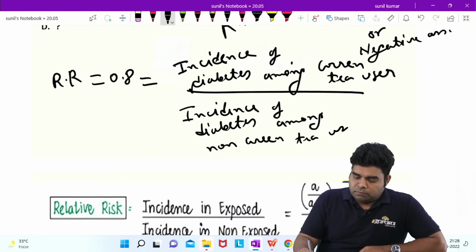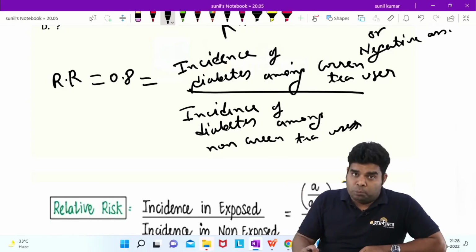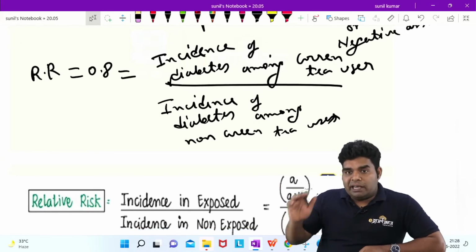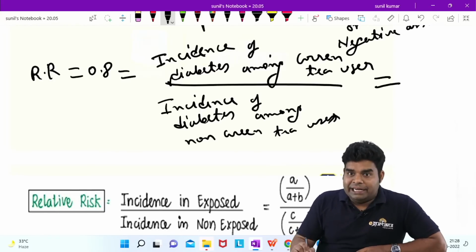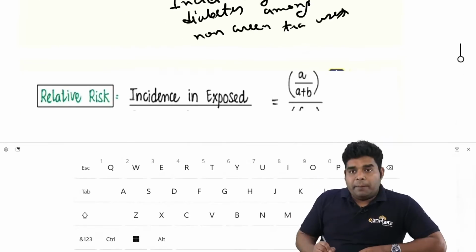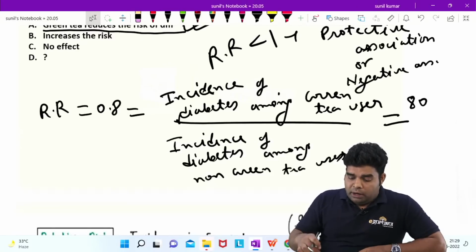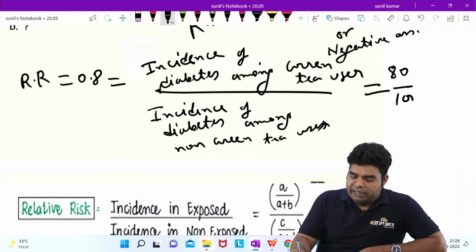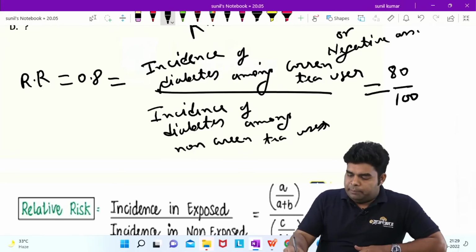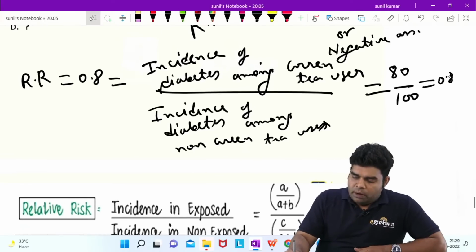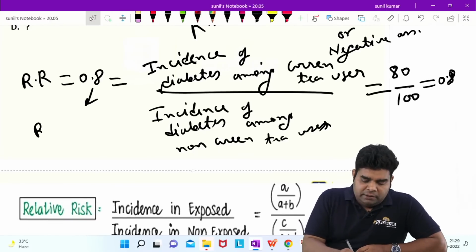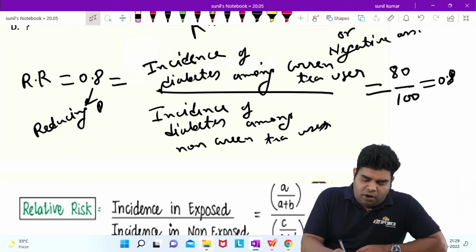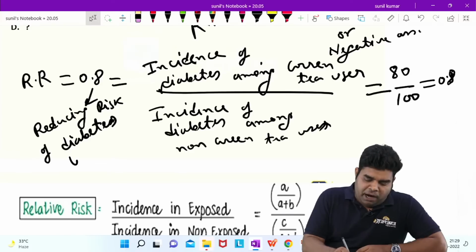So suppose you have 1,000 people in both groups. 1,000 people who are drinking green tea, 1,000 who are not. Out of 1,000 who are drinking green tea, 80 develop diabetes, and out of 1,000 who are not drinking green tea, let's say 100 develop. So if you do 80 by 100, it means 0.8. 0.8 means green tea is reducing the risk of diabetes by 20%.